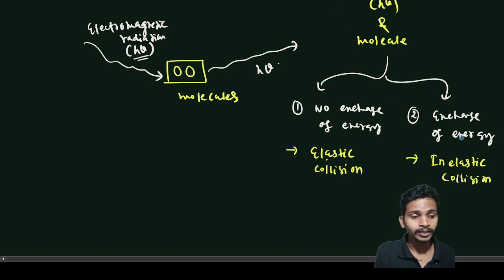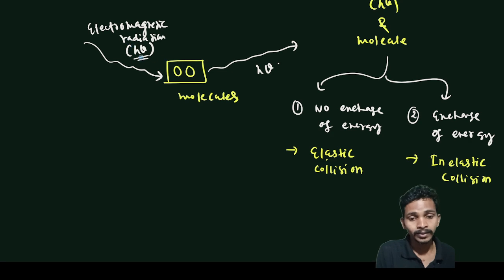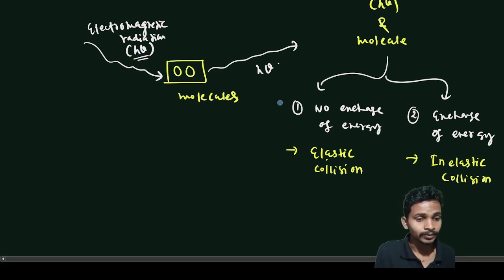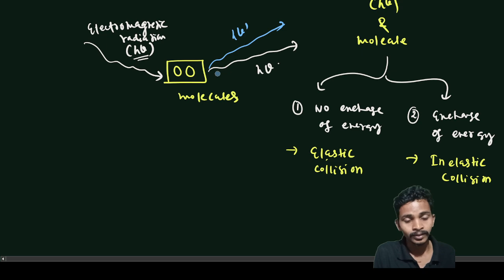In inelastic collisions, there are two chances. After the collisions, the exchange of energy is happening between the molecules and the radiation. It means the frequency released may be higher than the incident frequency, or it can be lower than the incident frequency. So after collisions, the exchange of energy is happening: in one case the frequency is released with high frequency after the exchange of energy, and in the other case the molecules release with low frequency.